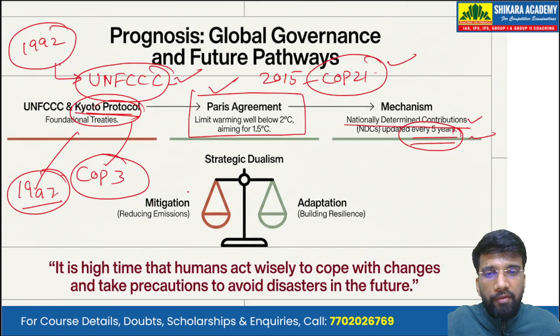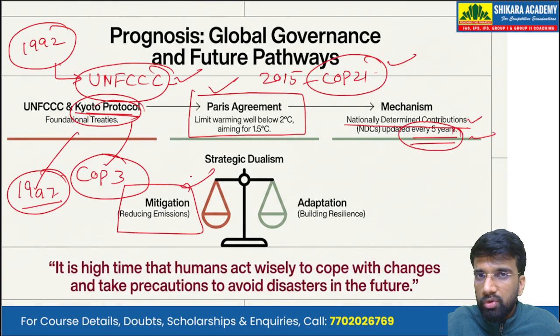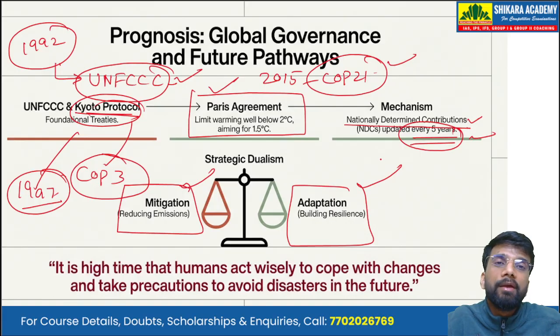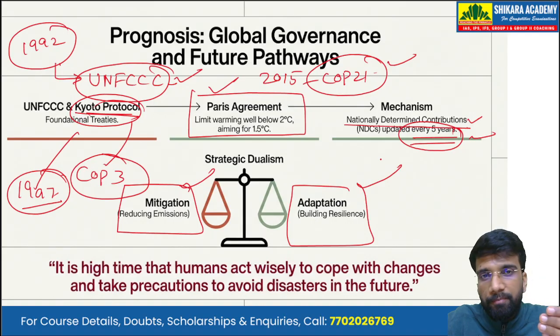Okay. So we have to balance mitigation, that is, we have to reduce the emissions. Also, we have to go for adaptation, that is, we have to build resilience. Resilience from what? Resilience from the negative impacts of global warming, like the rise in sea level. How can we adapt to that? That comes under adaptation.